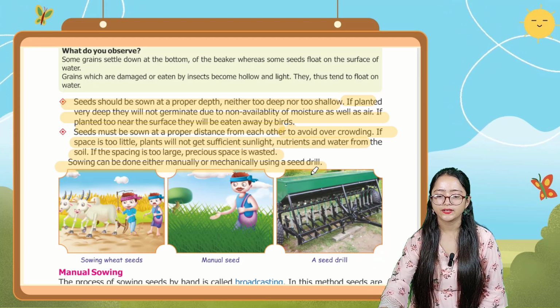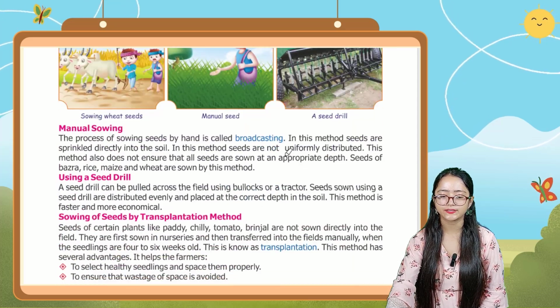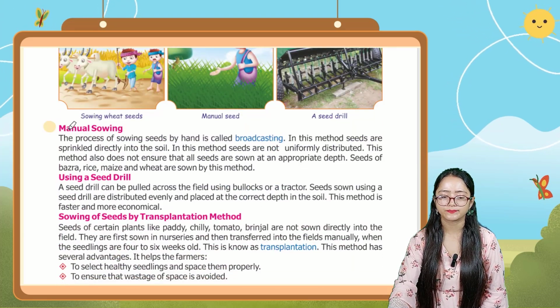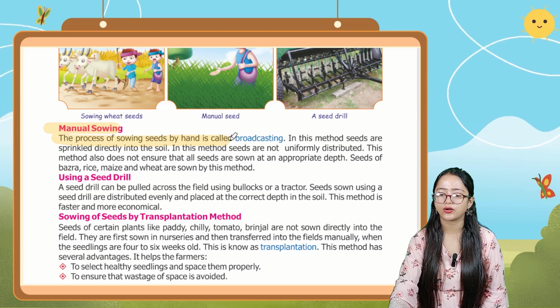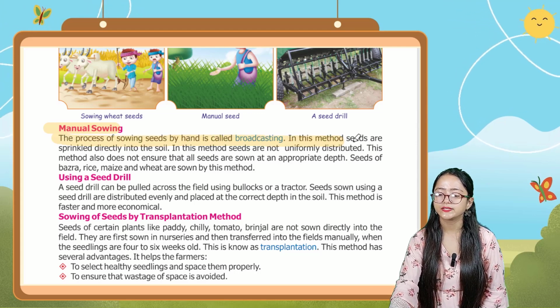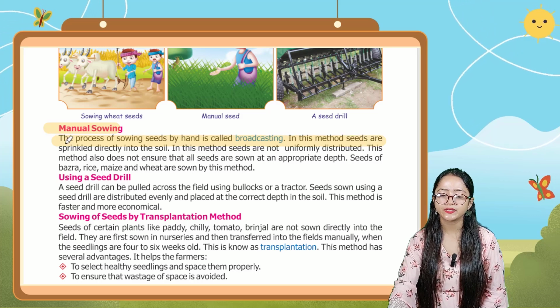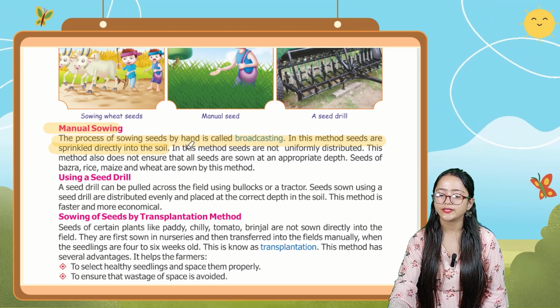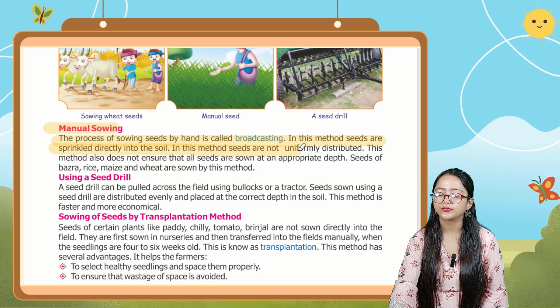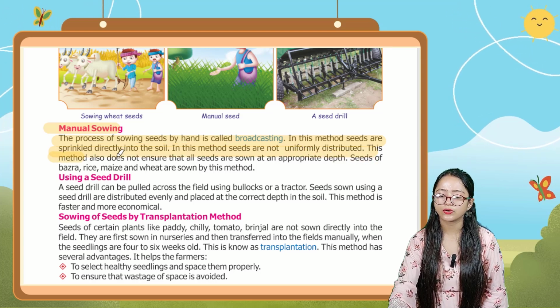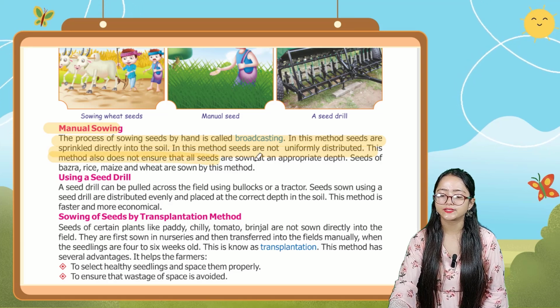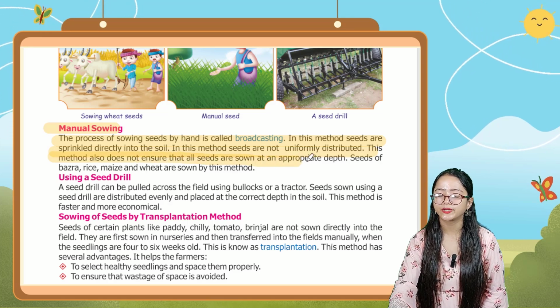Okay, now let's talk about first, that is manual sowing. The process of sowing seeds by hand is called broadcasting. In this method, seeds are sprinkled directly into the soil. In this method, seeds are not uniformly distributed. This method also does not ensure that all seeds are sown at an appropriate depth.